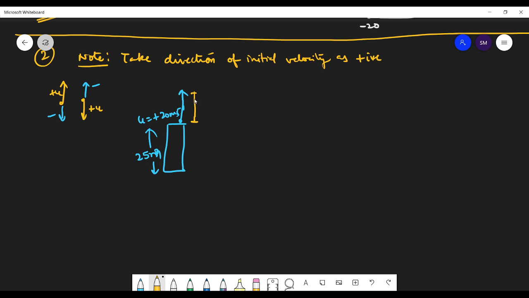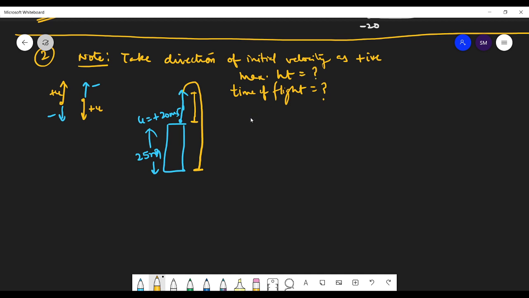How long will it be before the ball hits the ground? So the time of flight you have to tell. And the maximum height attained.